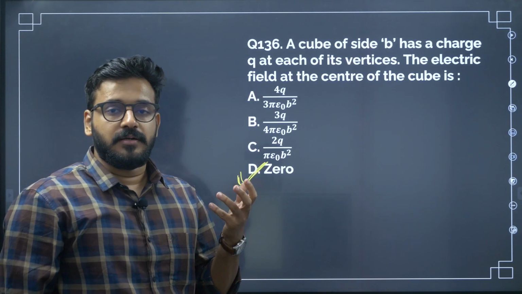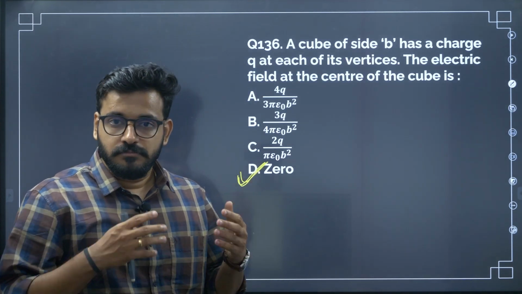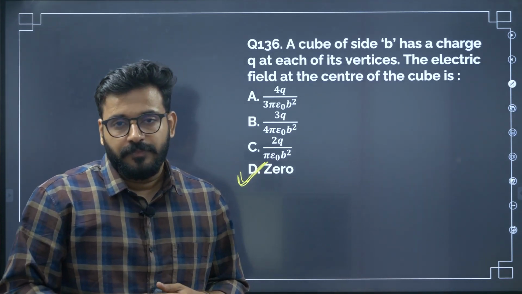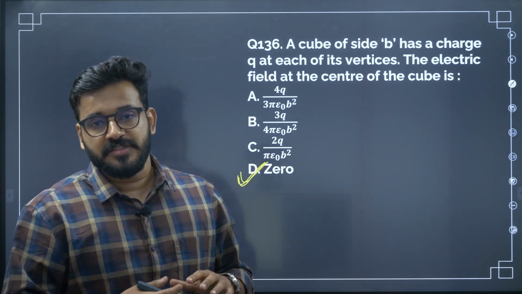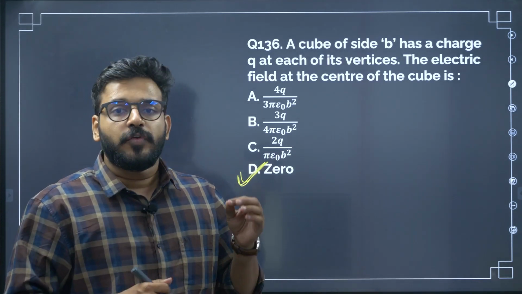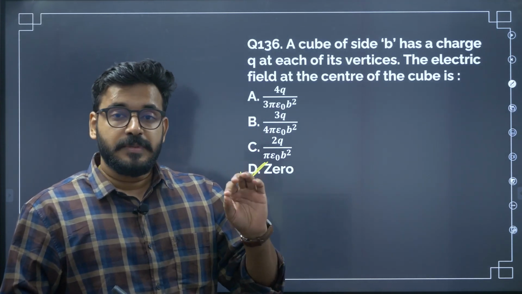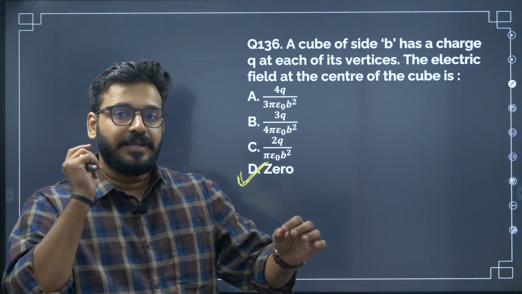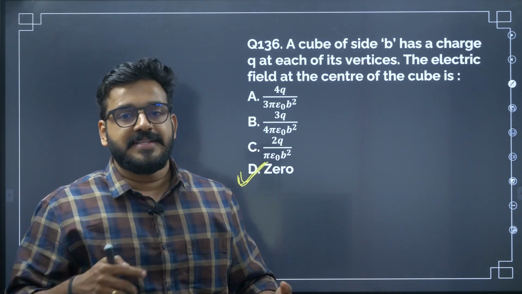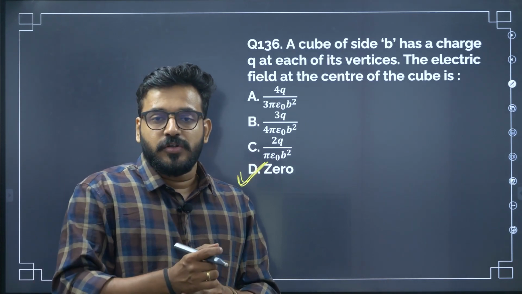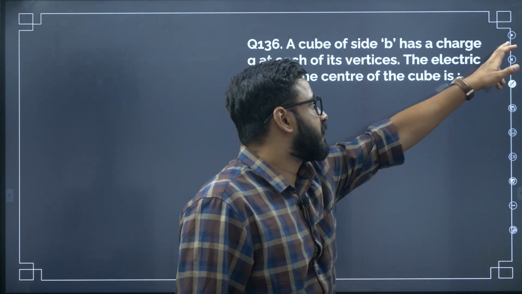So for any regular polygon, for example square, rectangle, pentagon, hexagon, any regular polygon or a three-dimensional structure, equal symmetry and all that, if you have identical charges at the corners, at the geometric center, the electric field will be zero. It will cancel out. All the identical charges will have the same electric field, meeting in equal and opposite directions. So they will cancel out because the distance is also same, charge value is also same. Ultimately, the net electric field at the center will be zero. Okay, it's a very simple question. All of you can know it.